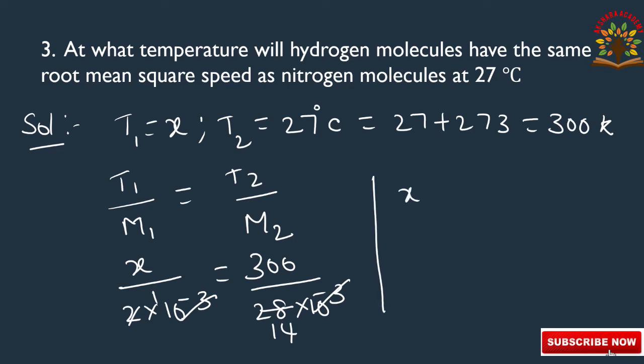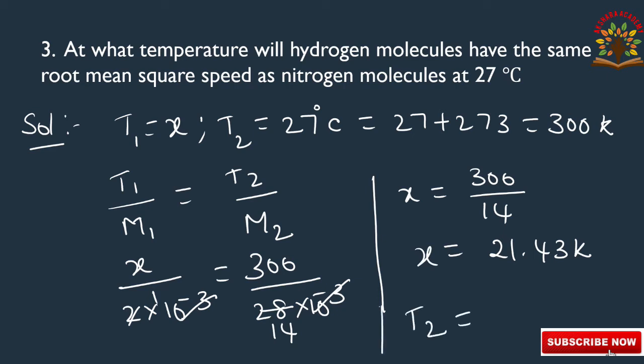Now X is equal to, taking cross multiplication, 300 by 14, that is equal to 21.43 Kelvin. This is the temperature at which hydrogen molecules have the same root mean square speed as nitrogen molecules at 300 Kelvin. Okay, so this is the answer: T1 is equal to 21.43 Kelvin. Okay, next go to the next question.